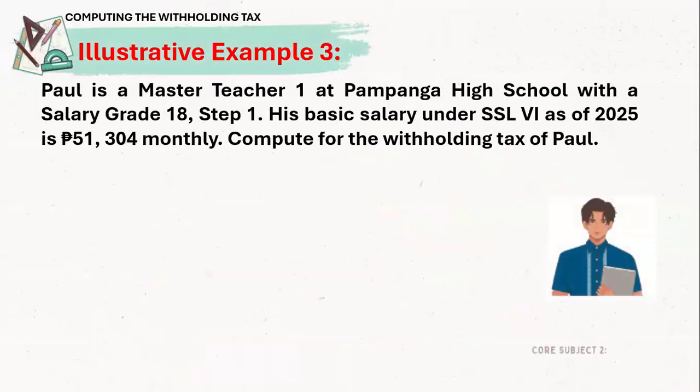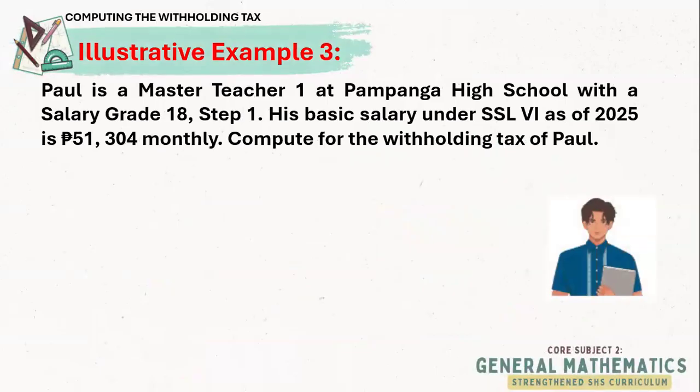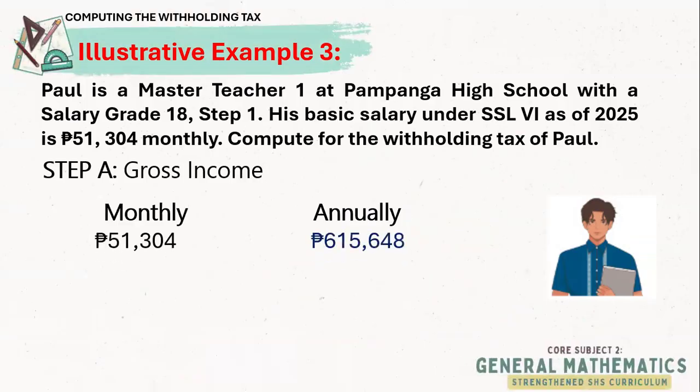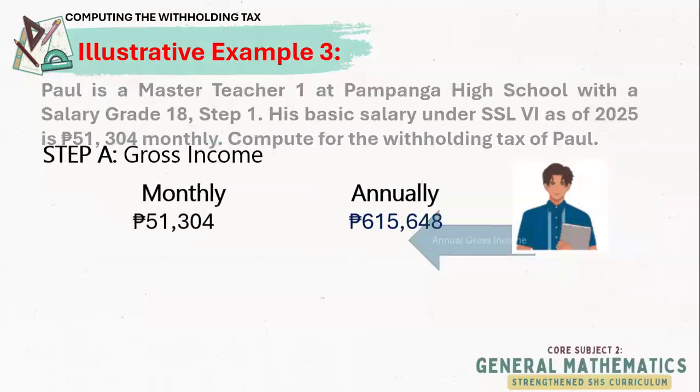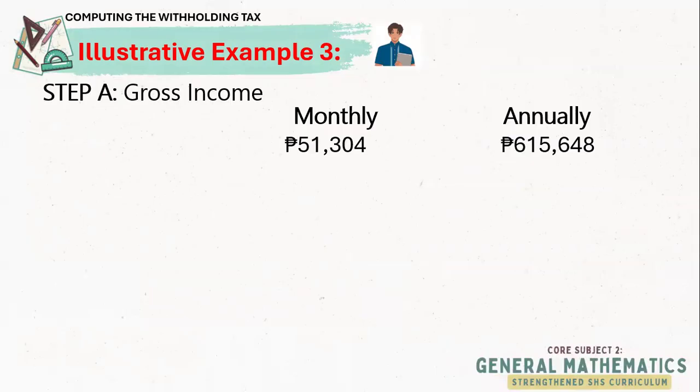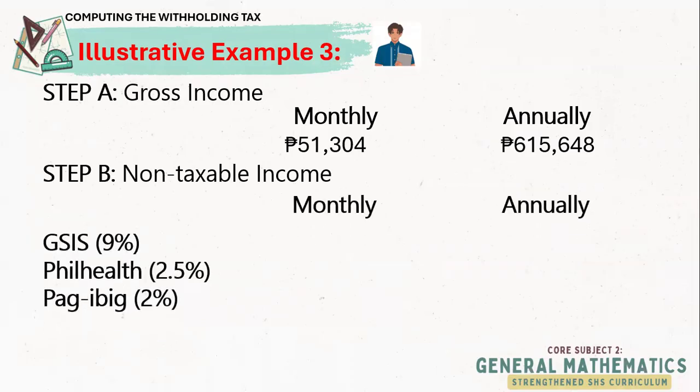Now let's proceed to Paul, which is a government employee. So Paul here is a master teacher 1 at Pampanga High School. So let's compute the gross income by multiplying by 12. So that's 615,648. So that's our annual gross income. So next is we get the non-taxable income by computing the GSIS, PhilHealth, and Pag-ibig because Paul here is a government employee.